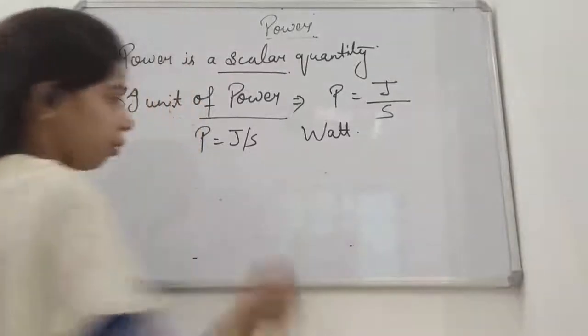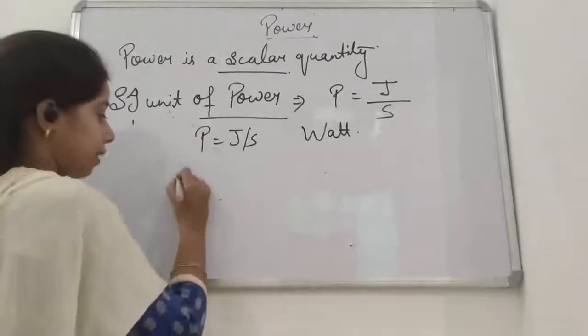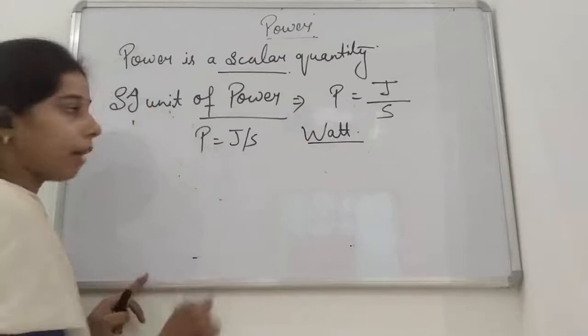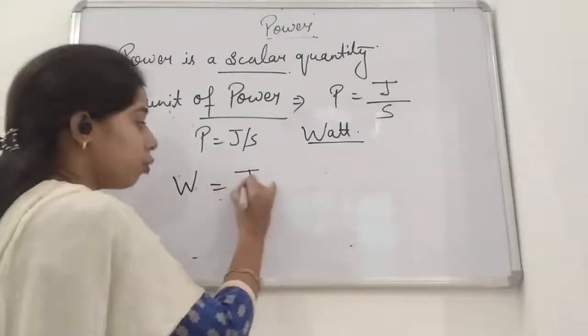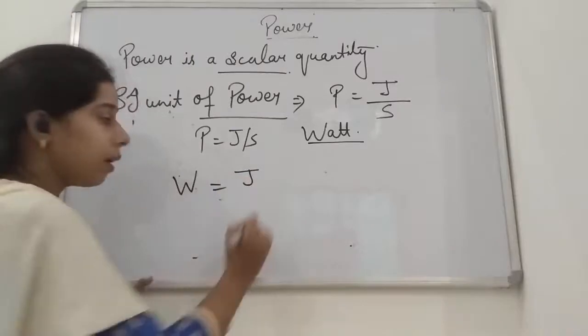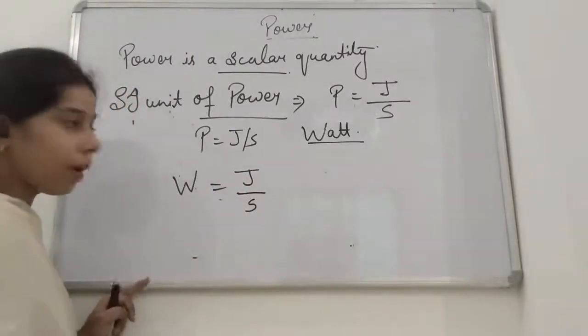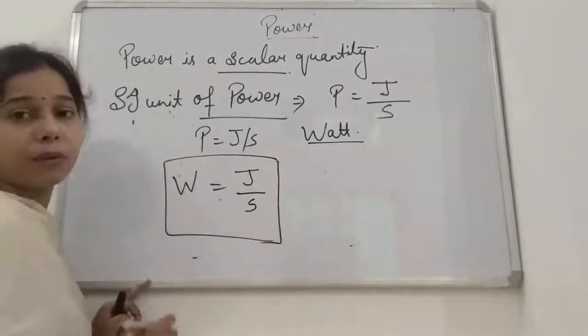Okay. So by this you can see here, student, power is represented by watt. The abbreviated word, the short form of the watt that we take, is W only. So W is equal to joule, that is the SI unit of the work, upon time taken, that is the SI unit of second. Okay, so this is how to find the unit of the power.